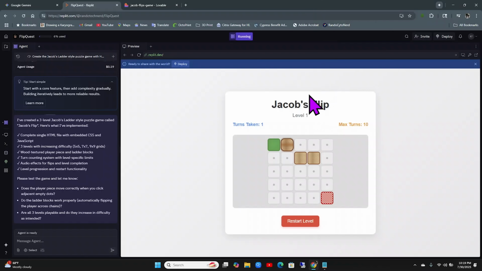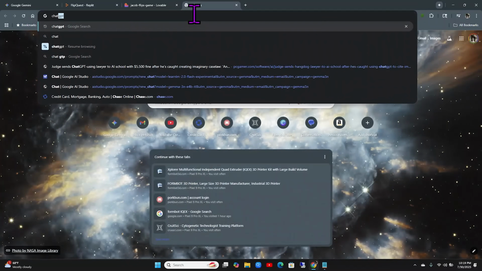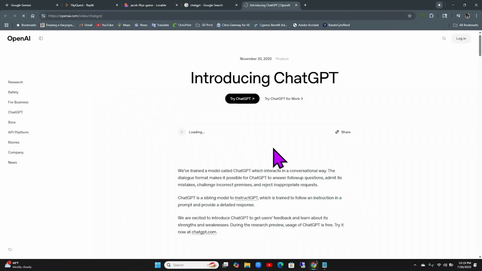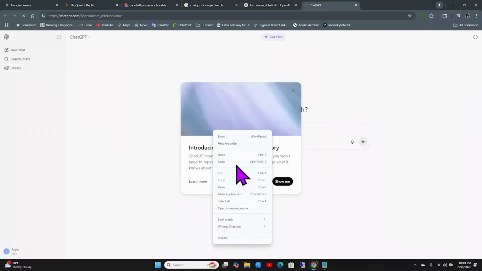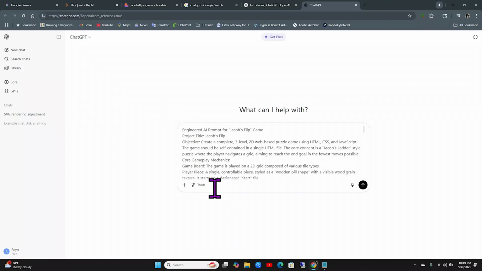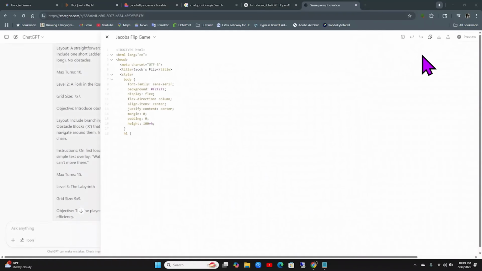Okay. Actually, you know what? I still want to try one more thing. I want to try ChatGPT, and I want to also try Grok. So let's try it out. Okay, paste. Paste. Let's send it.